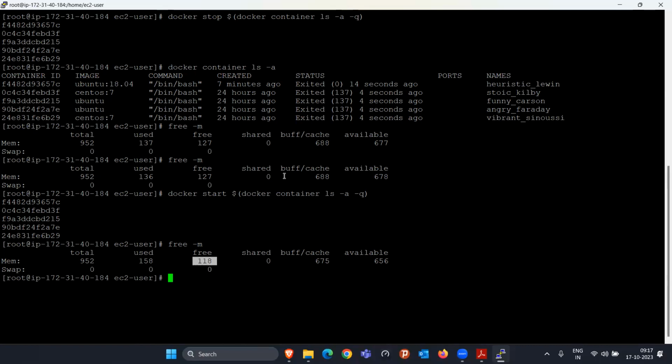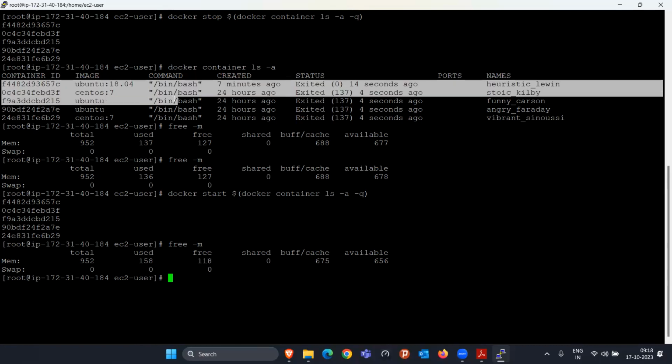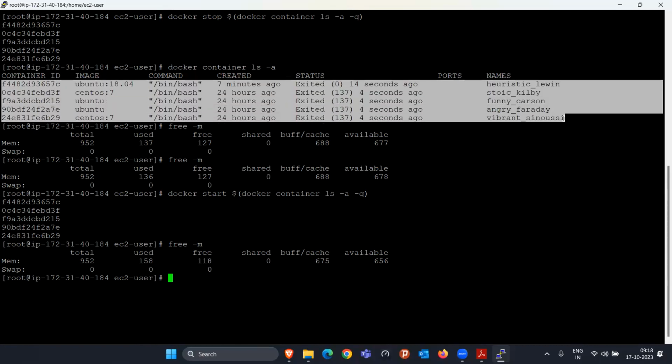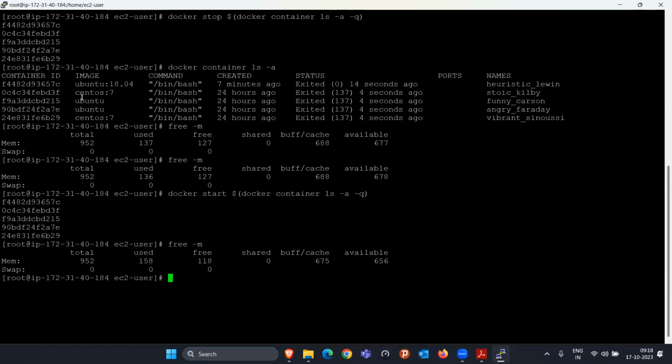Okay. In any real world scenario, can you think of running 5 containers, or 5 operating systems, in less than 10 MB of RAM? It cannot be possible, right? Why is it possible here? If you remember our theoretical class, it was clearly explained that Docker does not reserve the RAM. Whenever they require RAM, they ask it from the base machine. That's why they don't reserve it, and that's why everything is still free here.